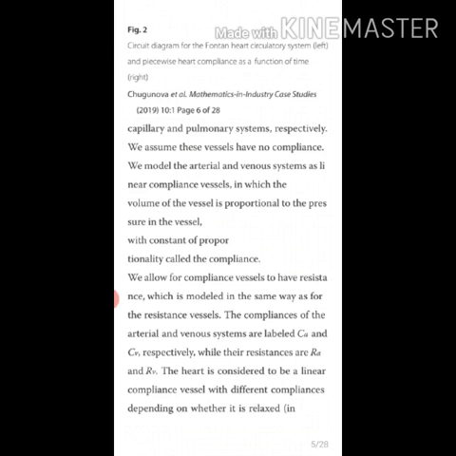We model the arterial and the venous systems as linear compliance vessels, in which the volume of the vessel is proportional to the pressure in the vessel, with a constant of proportionality called the compliance. We allow for the compliance vessel to have resistance, which is modeled in the same way as for the resistance vessels. The compliances of the arterial and venous systems are labeled CA and CV respectively, while their resistances are RA and RV. The heart is considered to be a linear compliance vessel with different compliances depending on whether it is relaxed or contracting.